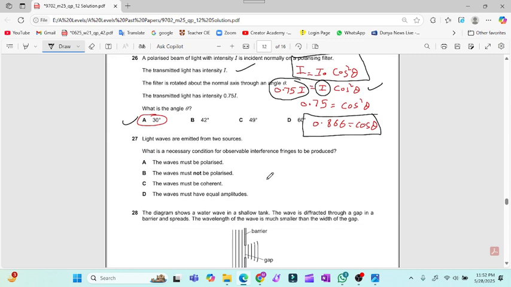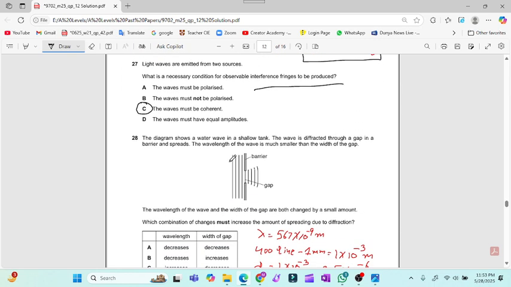Again, light waves are emitted from two sources. What is the necessary condition for the observation of interference fringes to be produced? The first condition related to this is that the waves must be coherent. So they must have a constant phase difference. For question number 27, option C is the valid option.